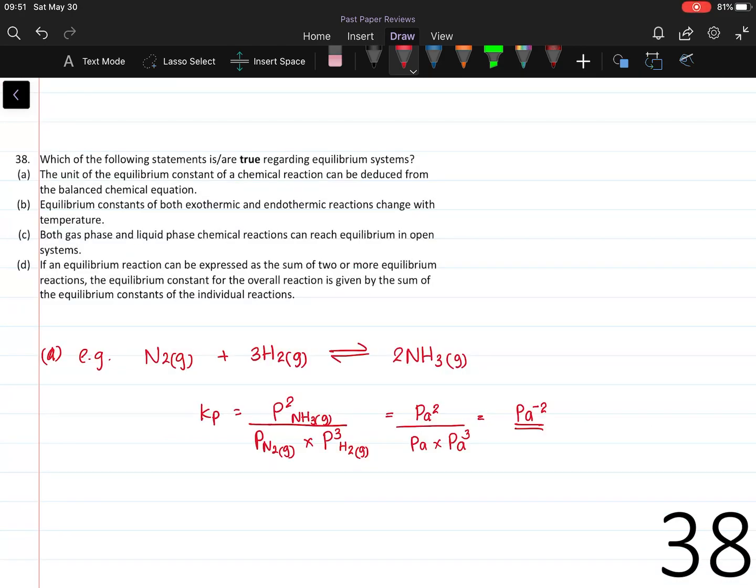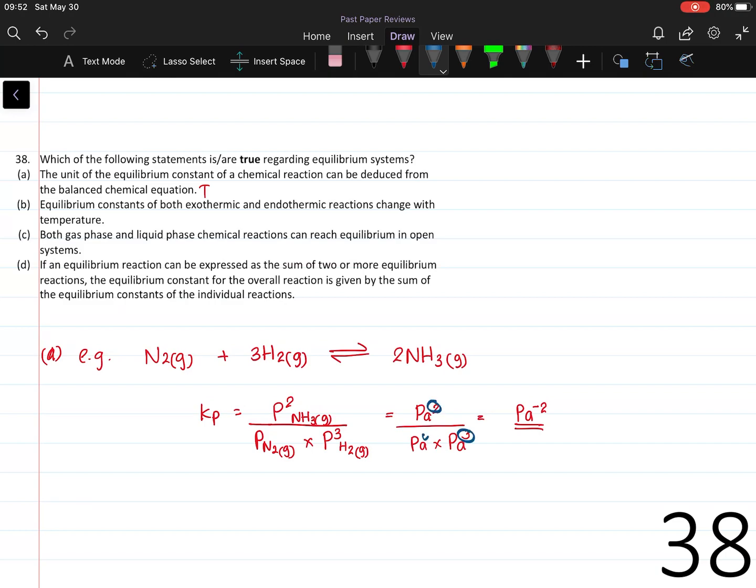Question number 38. Which of the following statements are true regarding equilibrium systems? Statement A. The unit of the equilibrium constant of a chemical reaction can be deduced from the balanced chemical equation. It is true. Here's an example. And after you simplify this, you get the unit of this constant.